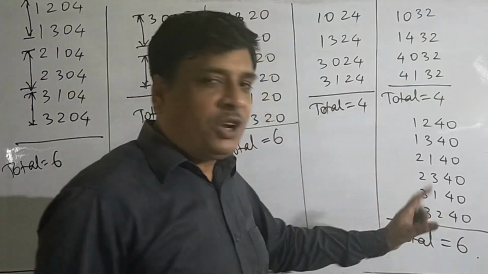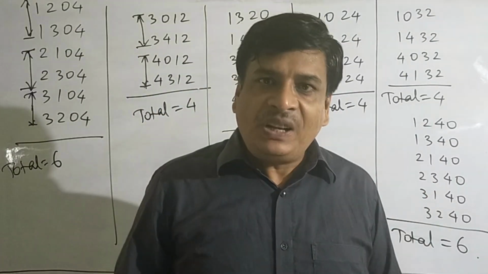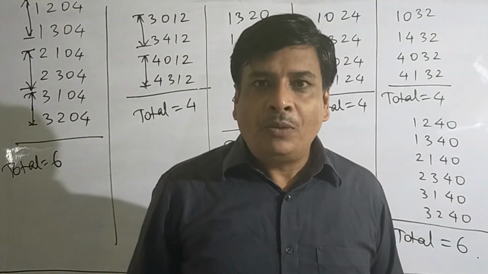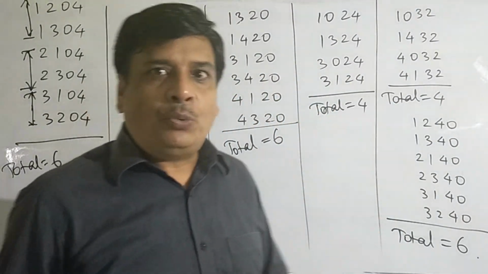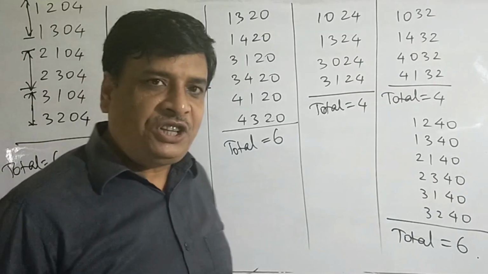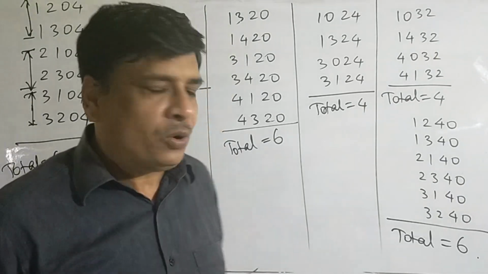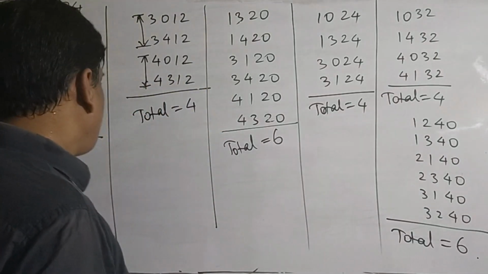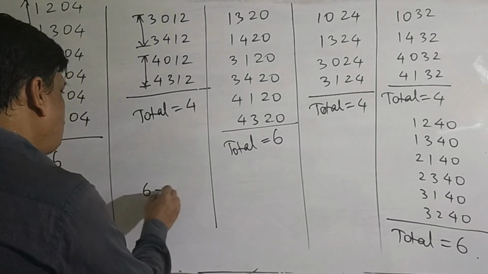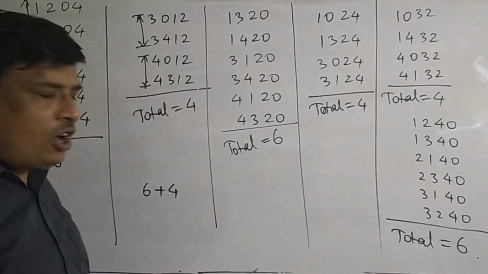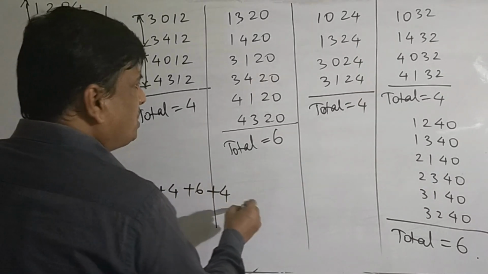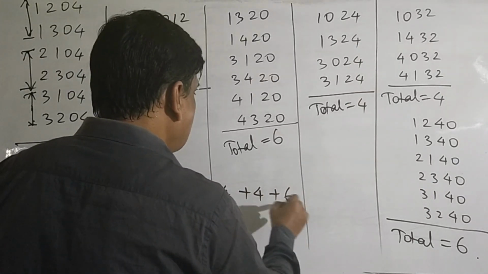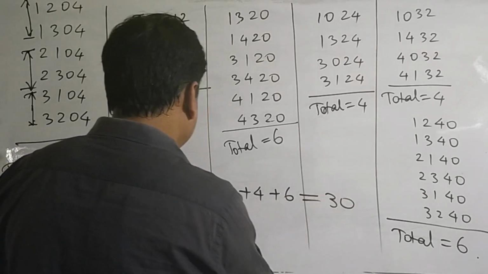When we add all these numbers of ways, we find all the numbers of 4 different digits divisible by 4, formed from the digits 0, 1, 2, 3 and 4. So while adding these all, what do we get? We get the total number. 6 plus 4 plus 6 plus 4 plus 4 plus 6. So the total is 30.